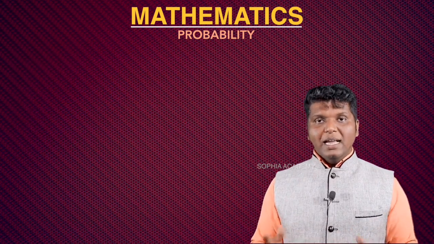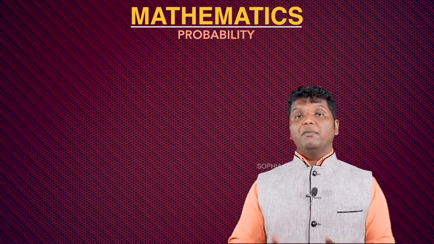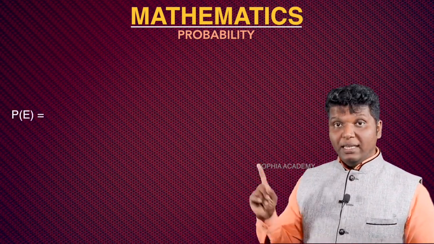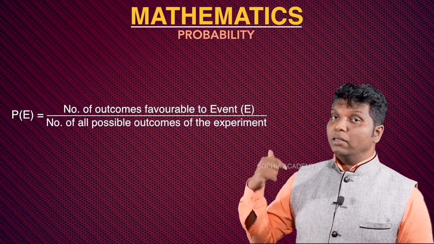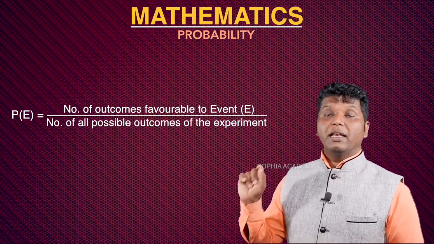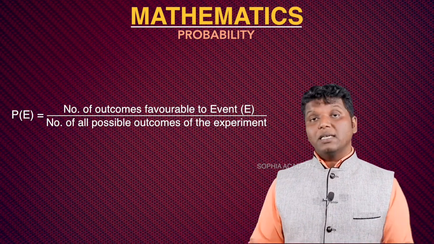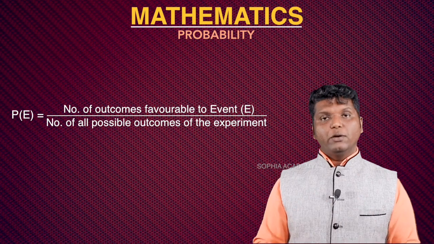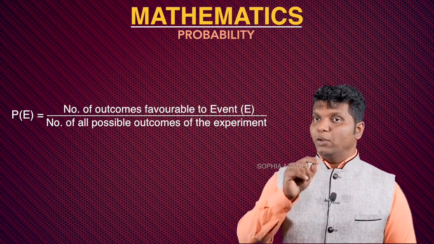So this is the introduction part of probability. I hope you understood. From this, one by one we are going to deal with it. There is only a single equation in this chapter, P of E. Initially I told you P of E is equal to the number of outcomes favorable to event E divided by the number of all possible outcomes. So you have to find how many outcomes there are, and you must also know what a favorable outcome is. Only this much is there. So from this you will get into the chapter very fast and understand it.